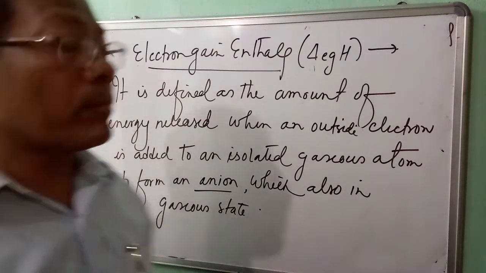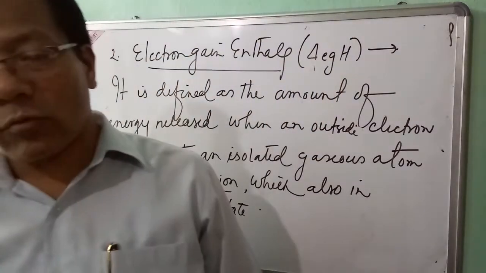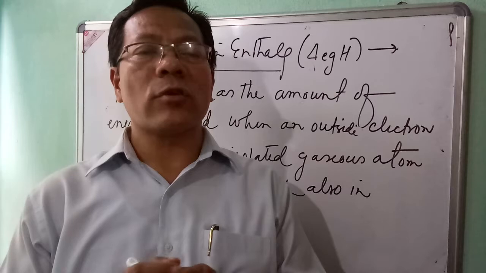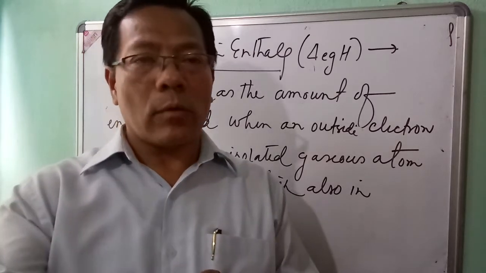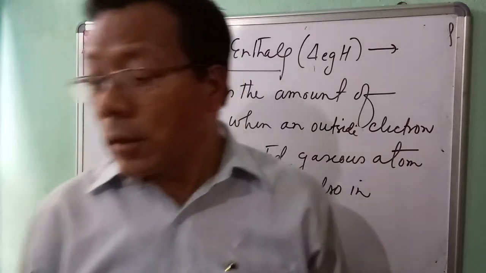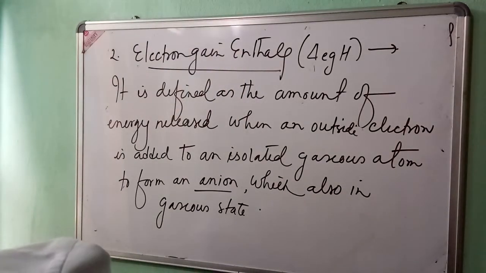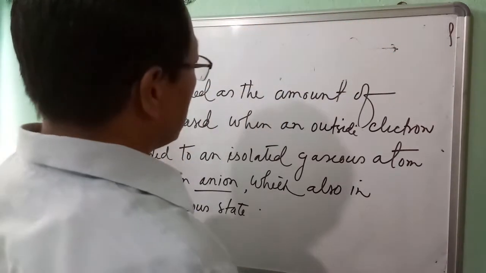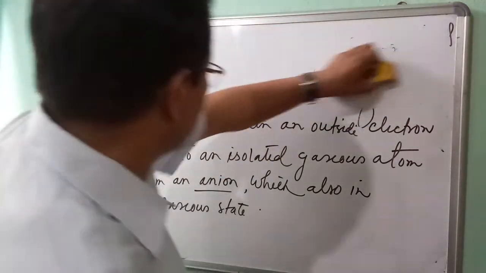So when an isolated gaseous atom takes an electron to form an anion, the energy that is released is called electron gain enthalpy, or we call it electron affinity. Let me give one example here.